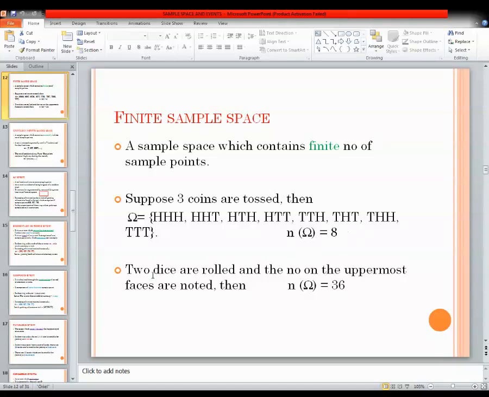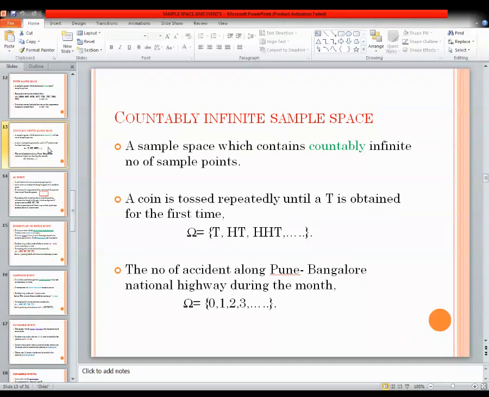When we throw a dice 2 times, we will be getting 36 possible outcomes. So these 36 are limited values, and this comes under finite sample space, right? Now, what is meant by countably infinite sample space?